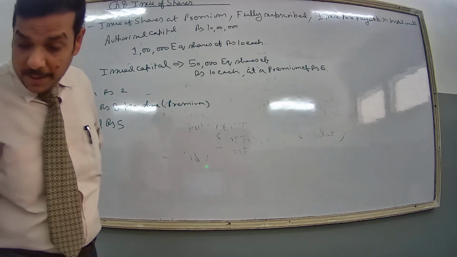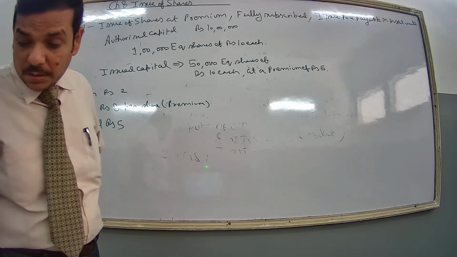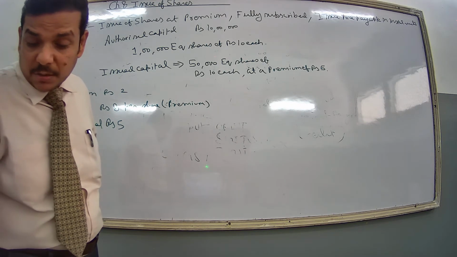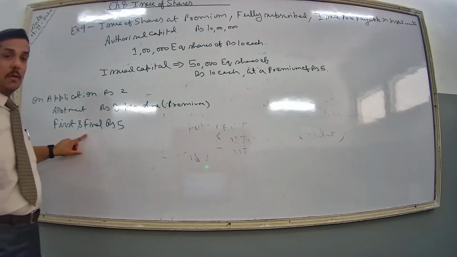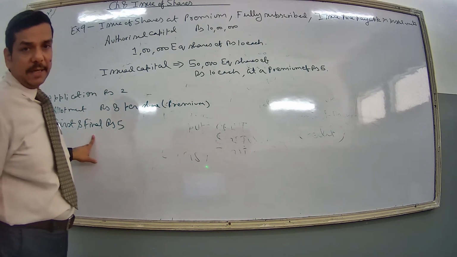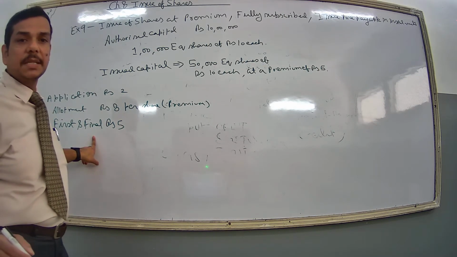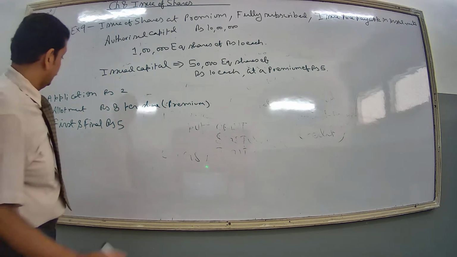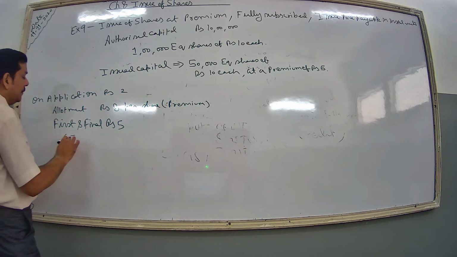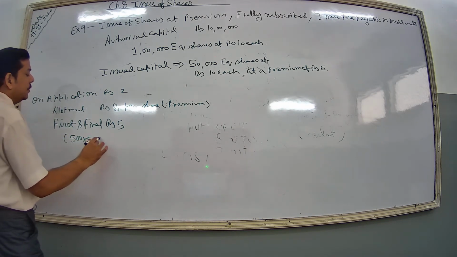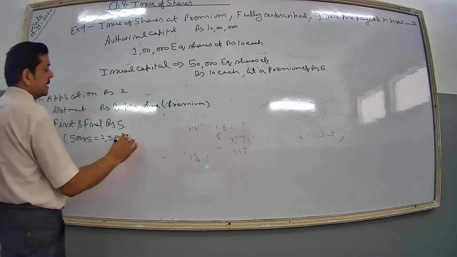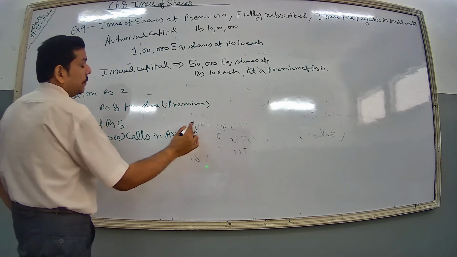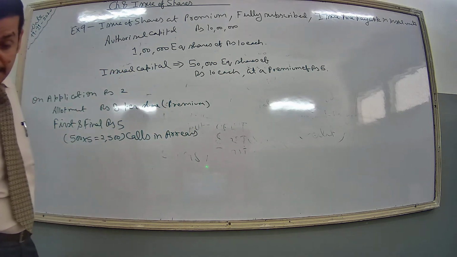Now see, the issue was fully subscribed and all the amount due was received except the first and final call money on 500 shares allotted to Balaram. When the first and final call was made, 500 shares' holder did not pay the money. Whenever any amount is not received, that is called calls in arrear. So 500 into 5 equals 2,500. This is your calls in arrear account.